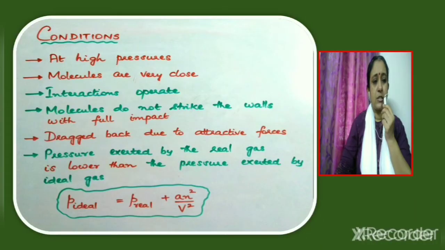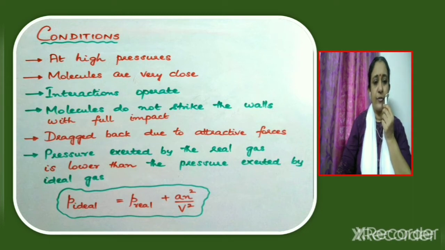Let us now discuss the conditions under which gases deviate from ideal behavior. One of the conditions is at high pressures. If the pressure is very high, the molecules will be very close to each other. Now, if the molecules are very close to each other, intermolecular forces of attraction will operate.